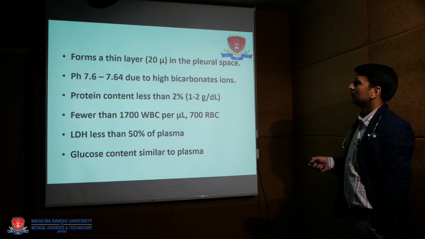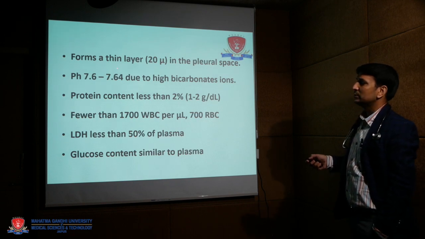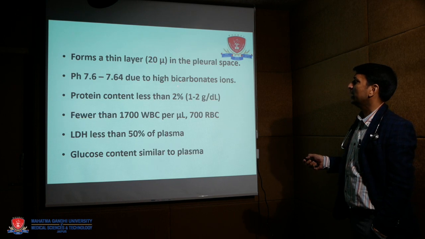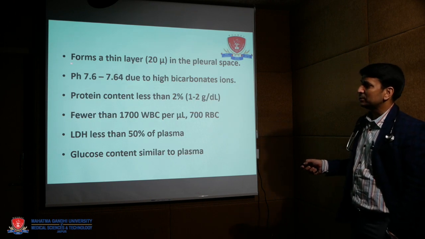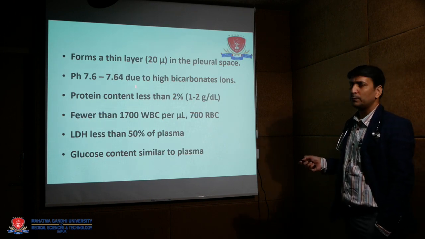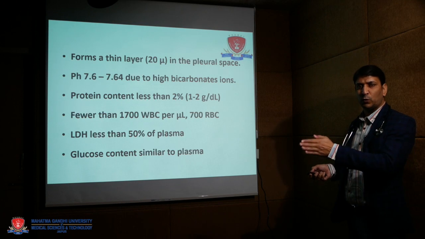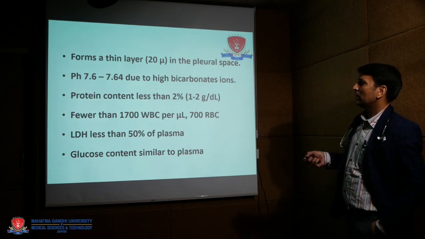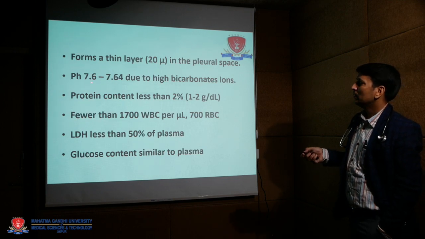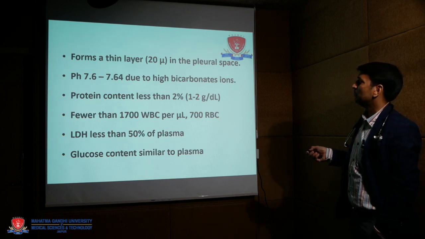The pH of the pleural fluid is alkaline because of high bicarbonate ions. Blood pH is 7.35 to 7.45 and the average is 7.40, so compared to blood, pleural fluid pH is more alkaline.